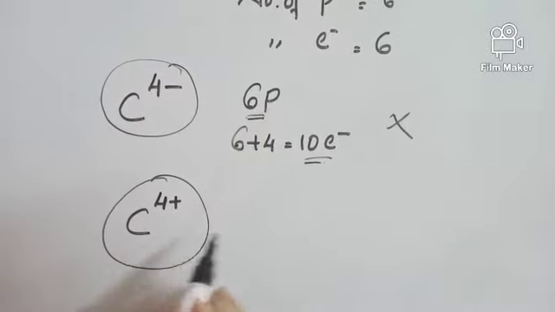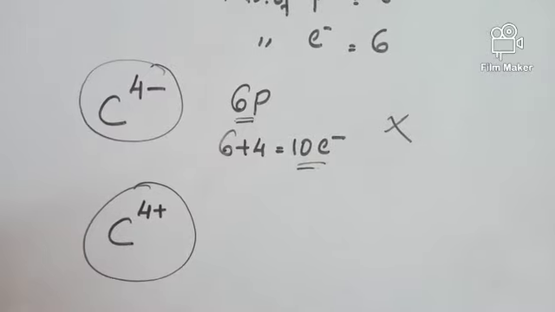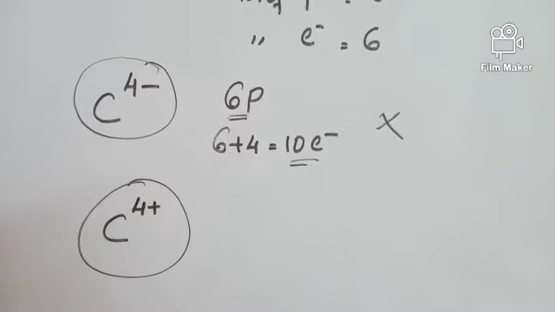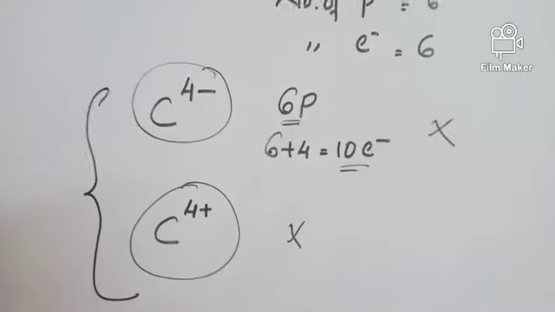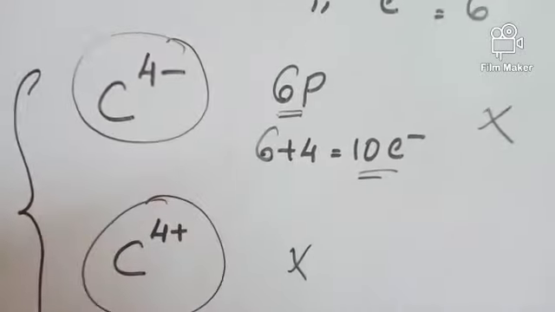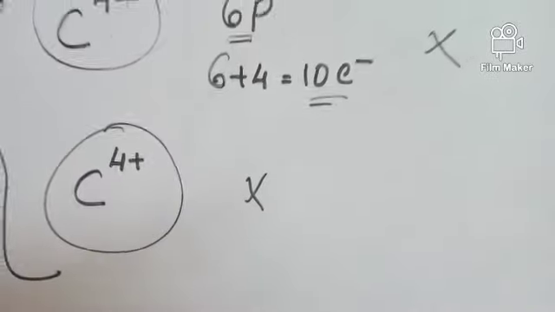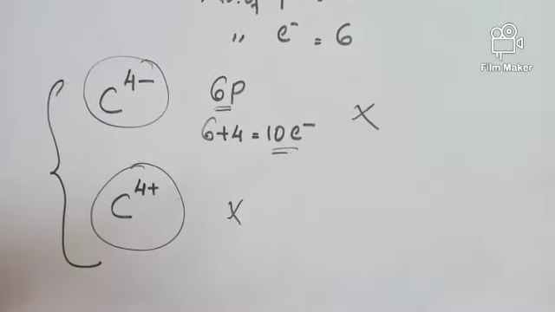Hence, the C4 plus ion also cannot be formed. So these two cases are not possible in the case of carbon. C4 minus anion or C4 plus cation will not be formed. That means carbon cannot form ionic compounds or carbon cannot form ions.